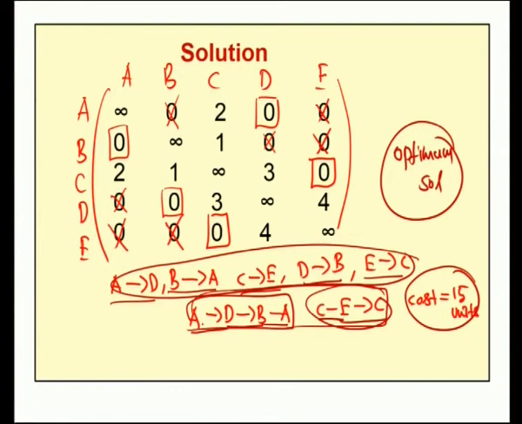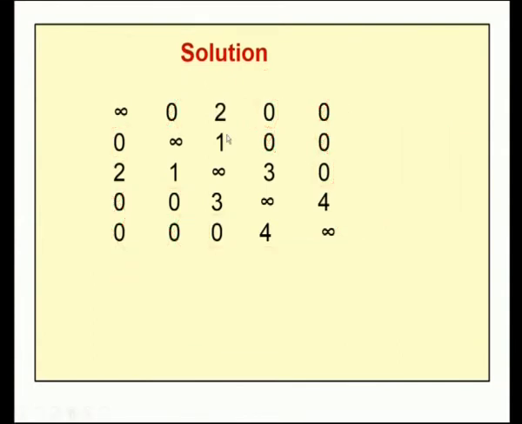In order to improve the solution, we have to choose the next minimum from this table. The next minimum in this table is 1. So we have to make an assignment for this 1. If we make an assignment for this 1, we cannot choose this one. Next, since it is a single 0, we should make an assignment, therefore we cannot do it. Then the third row we cannot do it, the fifth row we cannot do it. Then come to the column.